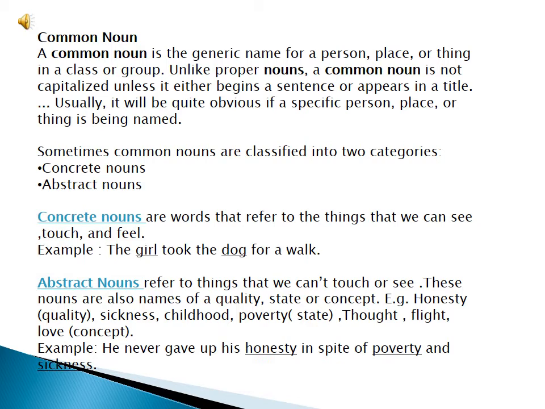So here in these abstract nouns you don't need to use your senses. They are unlike concrete nouns.